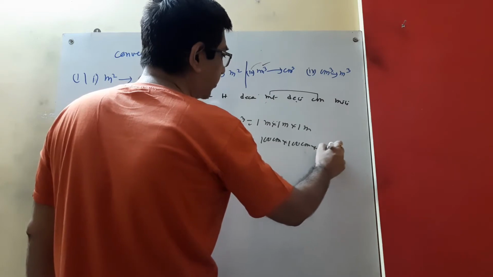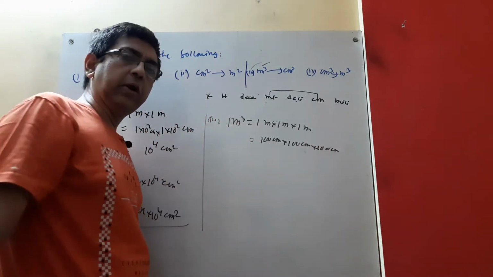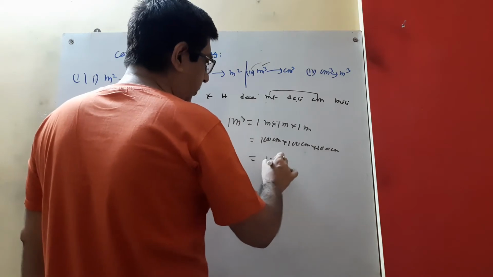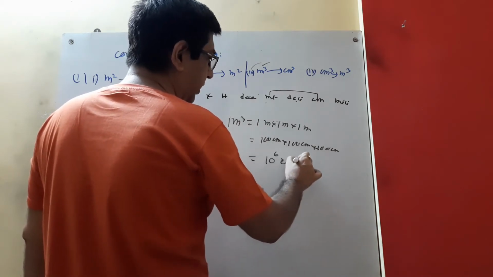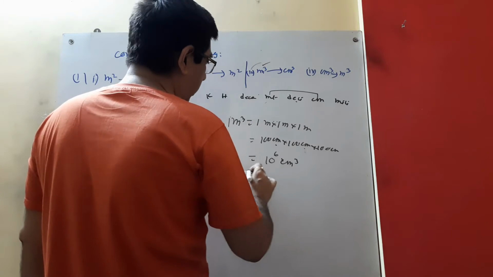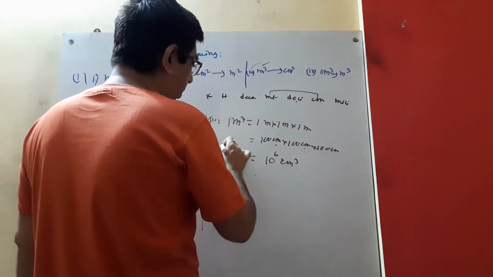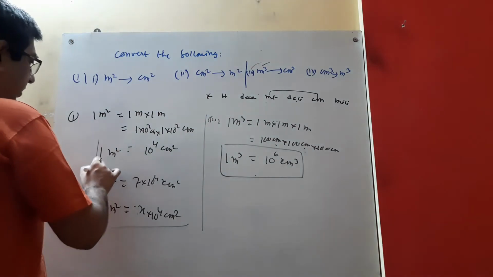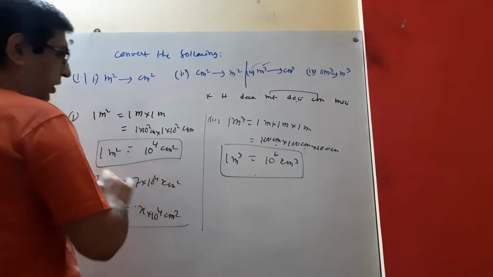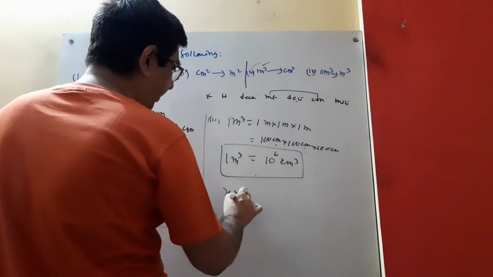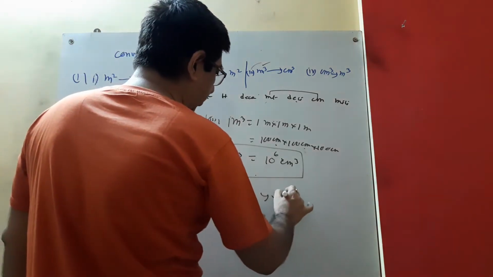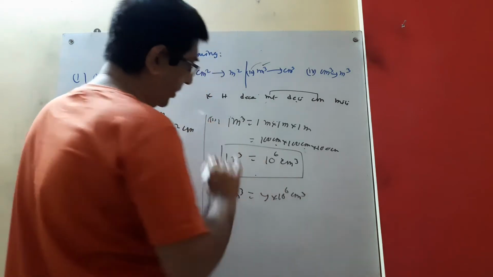Multiplying these we get 10 to the power 6 centimeter cube. So 1 meter cube equals 10 to the power 6 centimeter cube, and 1 meter square equals 10 to the power 4 centimeter square. So y meter cube equals y into 10 to the power 6 centimeter cube.